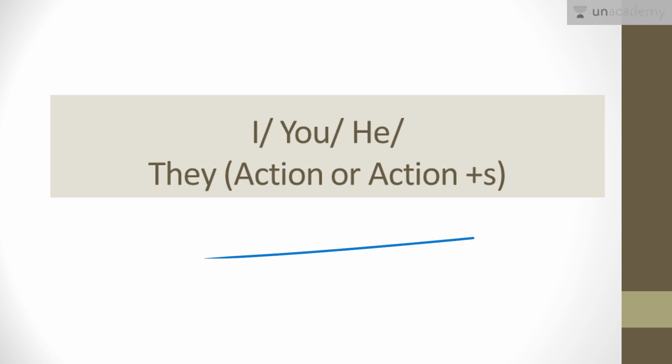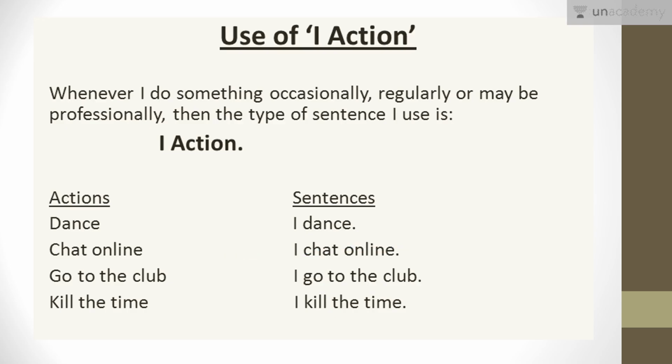Now these are not the only conditions. There may be times, see, right now I am teaching. But is it necessary that I should teach always, like for 24 hours I should teach? Is it necessary? Obviously not. But that does not mean I don't teach. I do teach. Okay, I'm a teacher, I'm teaching, but I don't need to teach for 24 hours. So there are things like that. So for that we have sentences like that. Now what do I mean to say? The things would be more clear to you. So let's start up with the first slide, that is use of I action.